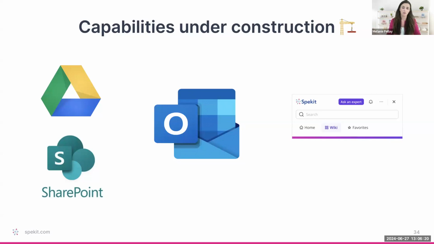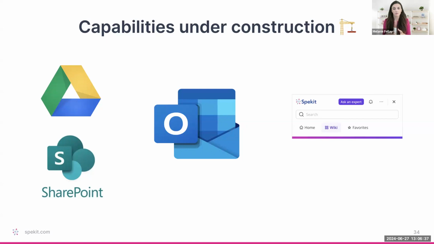That'll make it way easier for you to pull in content from SharePoint and Google Drive and ensure that changes to your files made there are synced to Spekit, reducing the need to port over manually all your content. The Outlook integration is under construction too. This is specifically for Outlook Desktop.